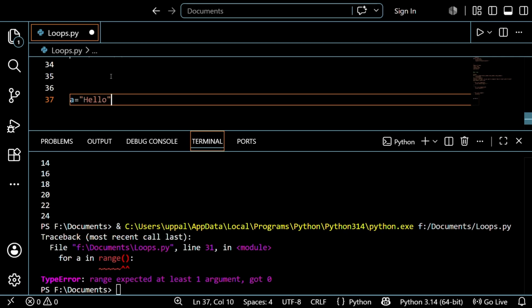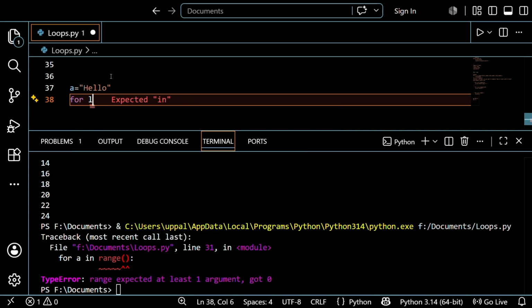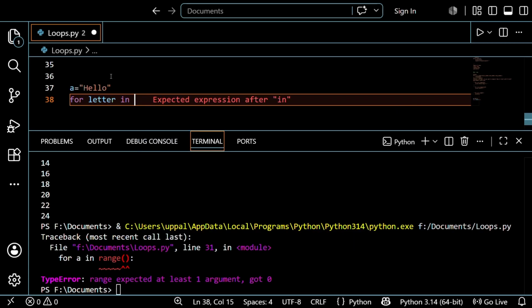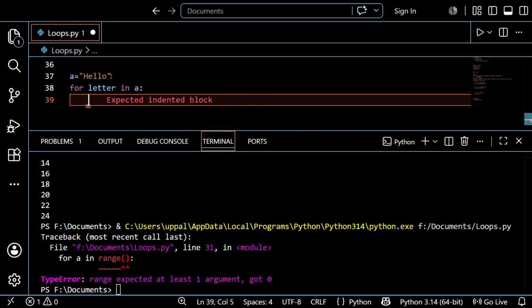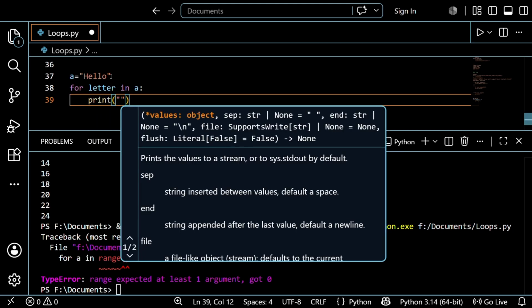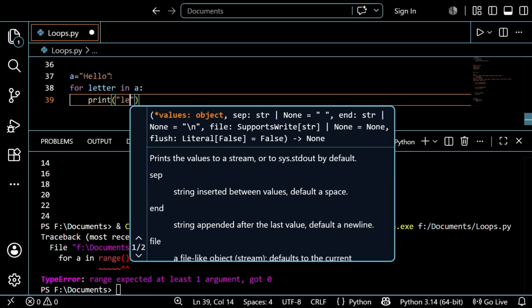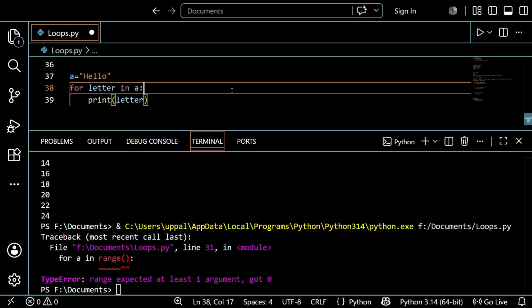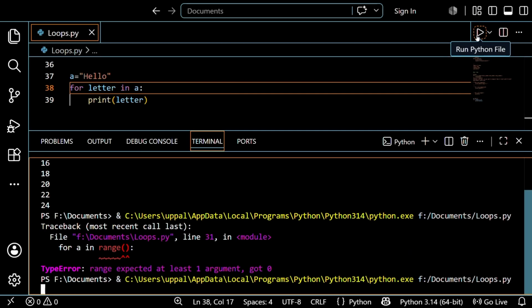After that I want to print the letters itself, so for letter in range, sorry, in a, then print letter. Let's see what will happen, guys. Let's hope you guess this output, otherwise just see the output, don't worry.